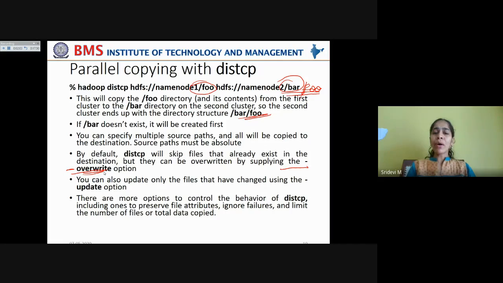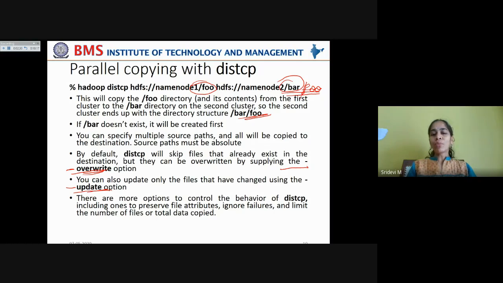Now you can also update only the files that have changed using the -update option. Say you don't want to waste time on simply overwriting all the content. You just want to overwrite only the updated files in the source cluster. In that case, you can use the -update option in order to update only the files that have changed.